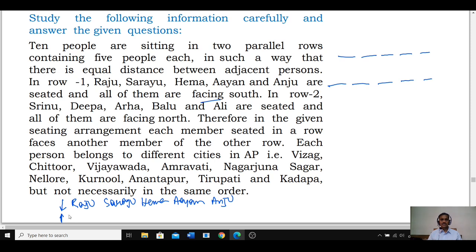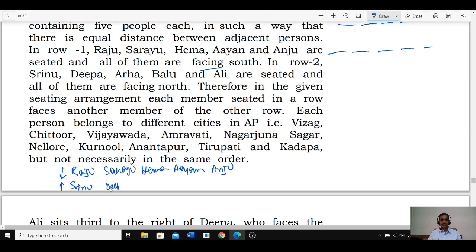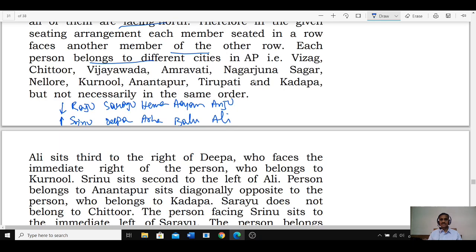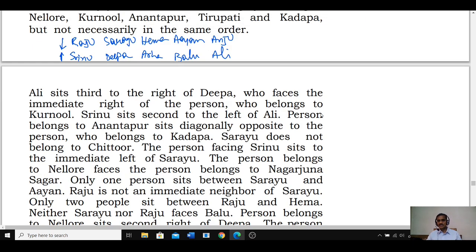And the persons in row 2 are Srinu, Deepa, Arha, Balu and Ali. Balu and Ali are the persons who are seated facing towards north. Therefore, in the given seating arrangement, each member seated in a row faces another member of the other row. Each person belongs to different cities in Andhra Pradesh. That's the information we have.